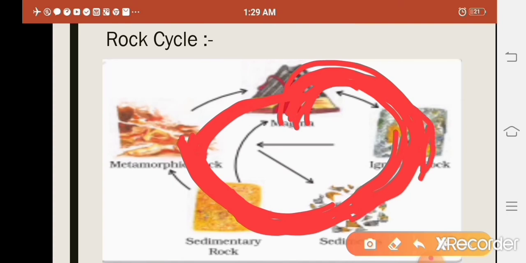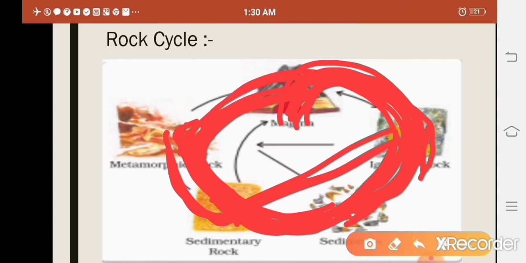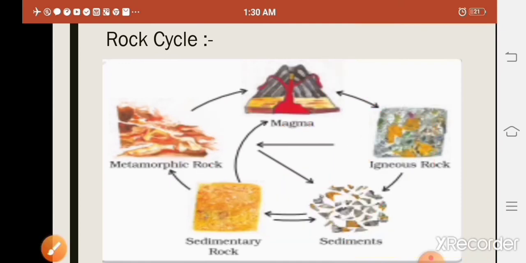After that, these change into particles, and these particles then deposit and solidify, and it becomes sedimentary rock. And after that, under great heat and pressure, sedimentary rock and even igneous rock, both these rocks can become metamorphic rock. Okay, and under great heat and pressure, this metamorphic rock can also change its form. It can become liquid, and again it can be an igneous rock. So that is how this cycle of changing the form of these rocks keeps going on. Okay, and this is called the rock cycle.